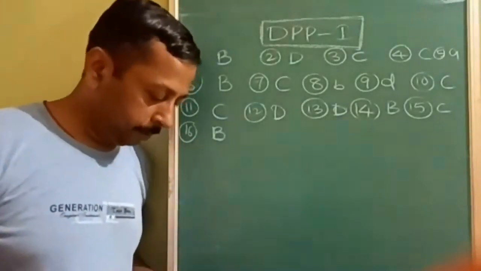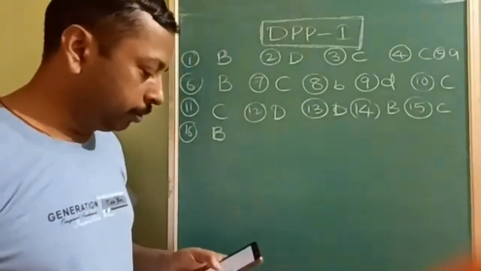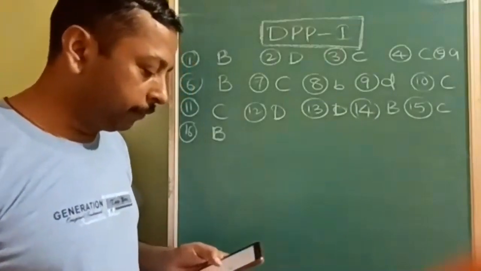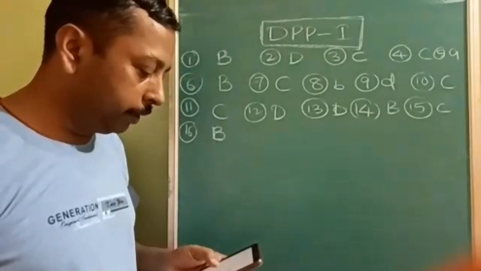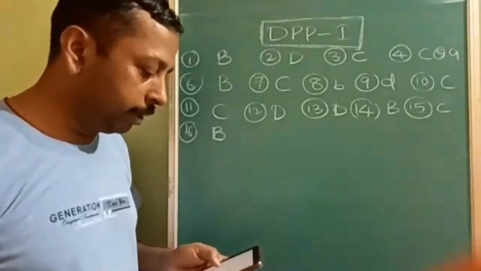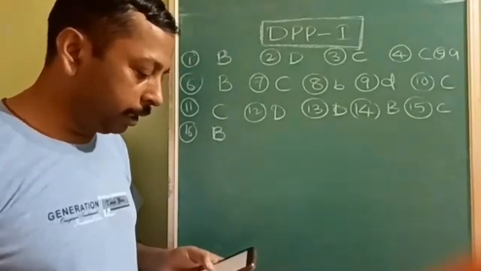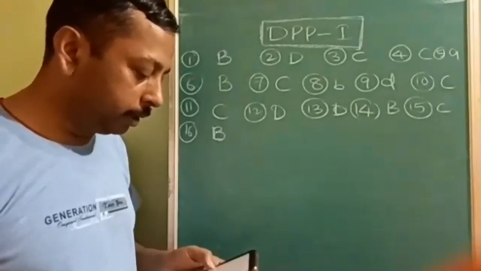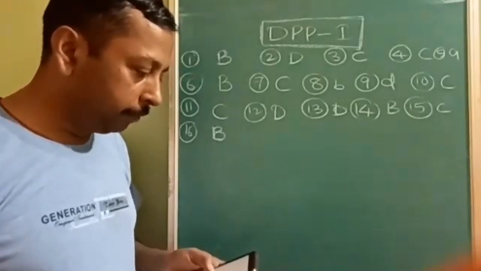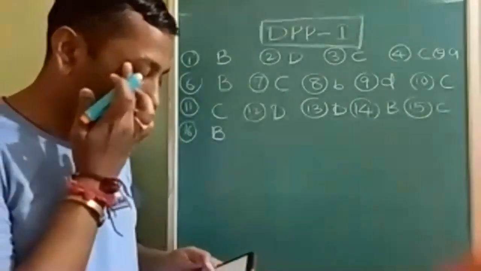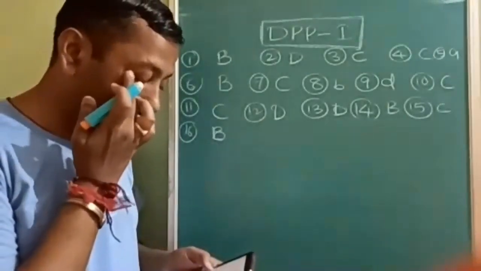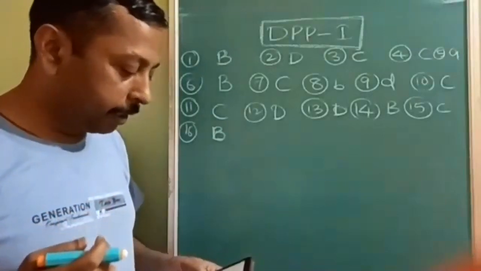Okay. Next, 17th question. Adsorption of gases on a solid surface is generally exothermic because: enthalpy is positive, entropy decreases, entropy increases, free energy increases. What is the reason? Enthalpy is positive?